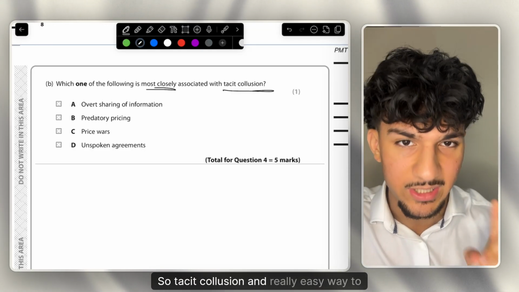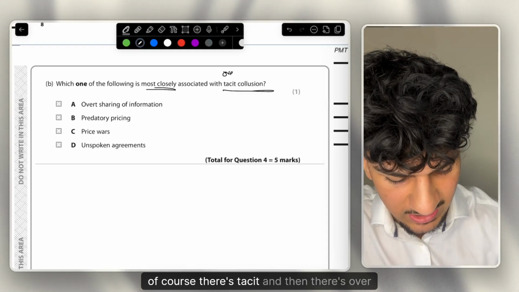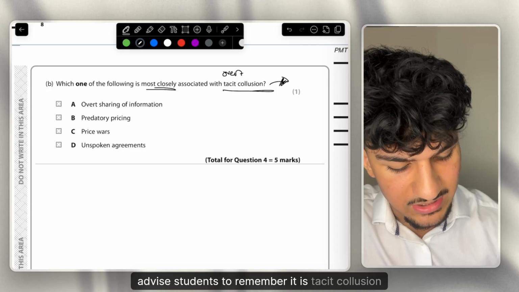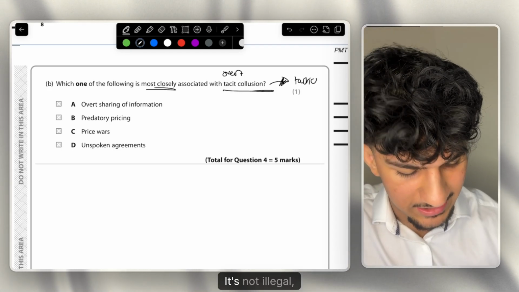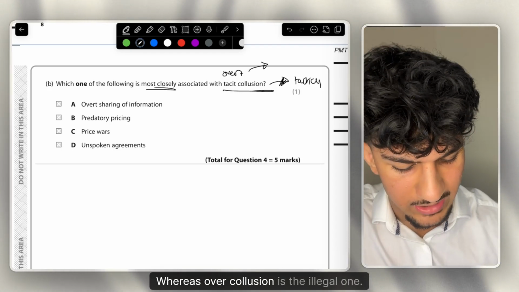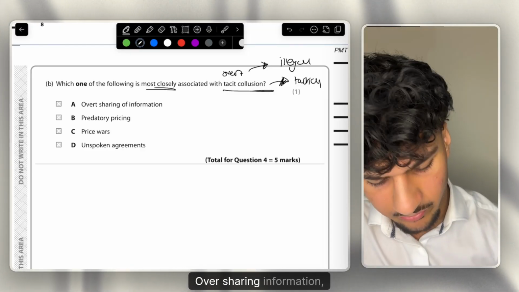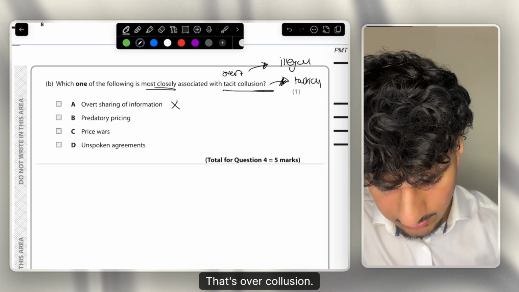So tacit collusion, a really easy way to remember, of course, there's tacit and then there's overt collusion. The way I advise students to remember it is tacit collusion is tactical, it's not illegal basically, whereas overt collusion is the illegal one. So let's see the one that's most closely associated with tacit collusion. Overt sharing of information, of course, that's overt collusion.